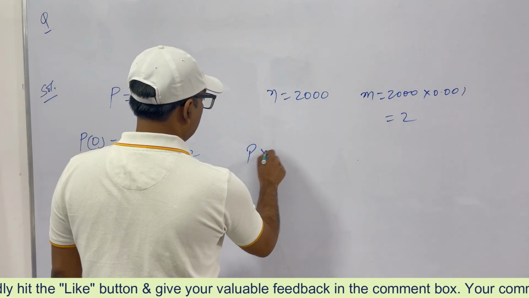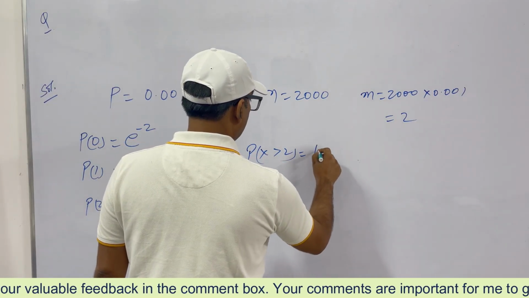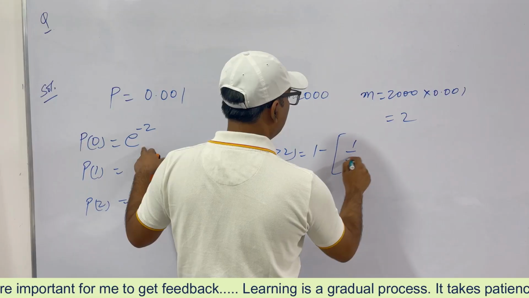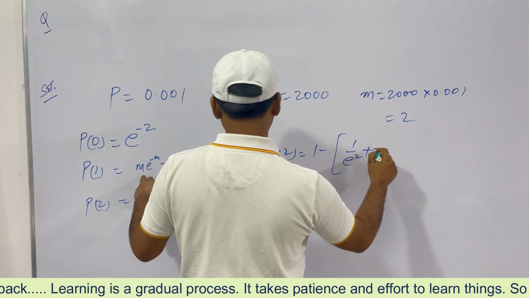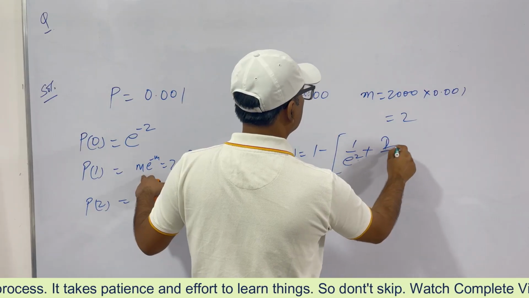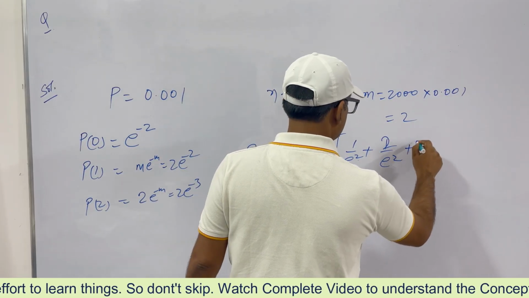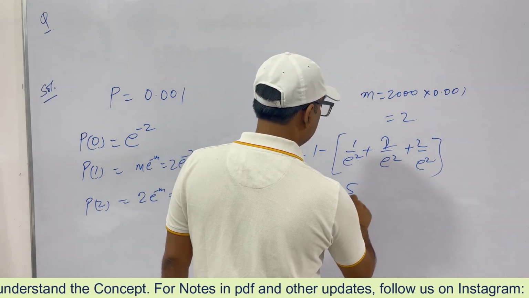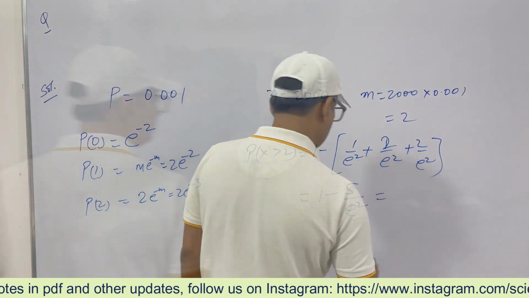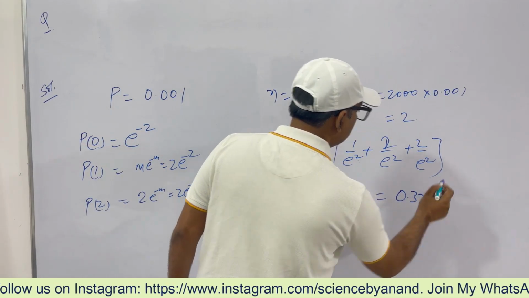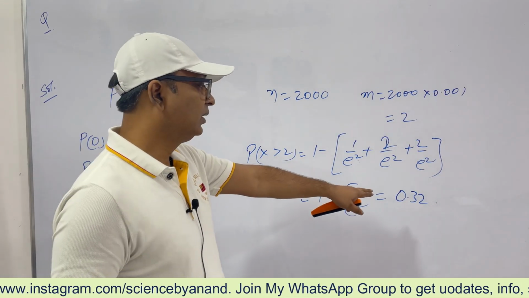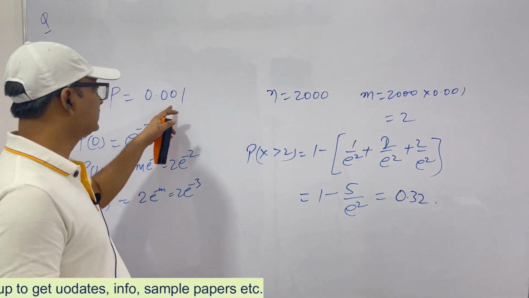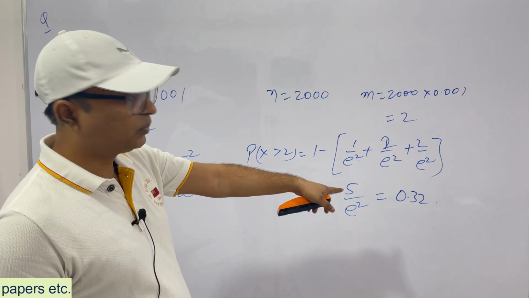Our P x greater than 2 is 1 minus P0, which is 1 by e square, plus P1, that is 2 by e square, plus P2, again 2 by e square. So this is basically 1 minus 5 by e square. This comes to 0.32. So the probability of more than 2 people getting infected, with this probability of infection, is 0.32. Clear?